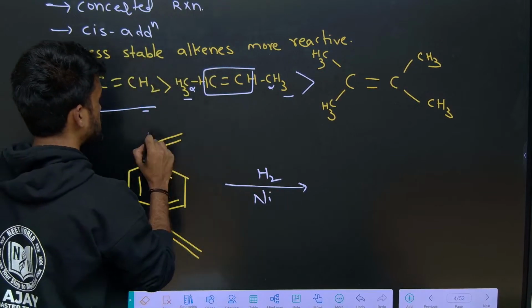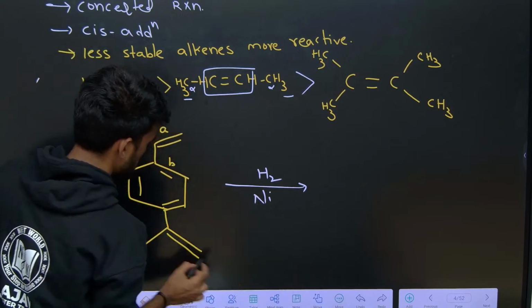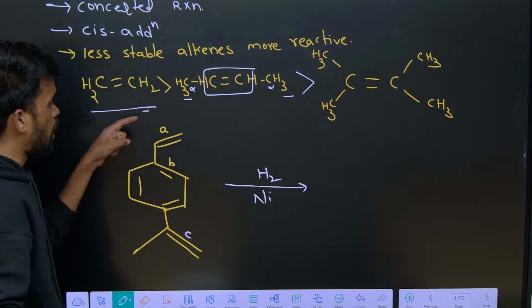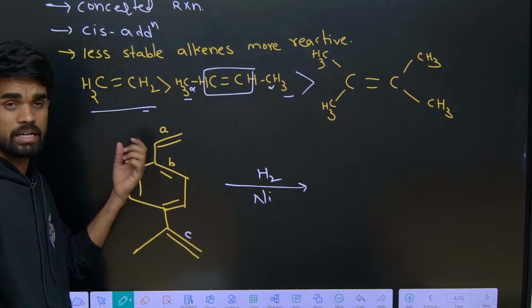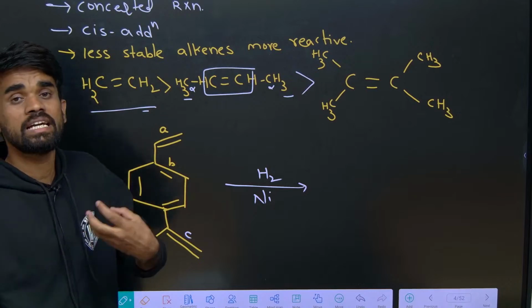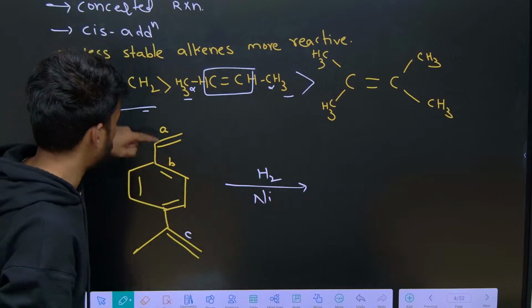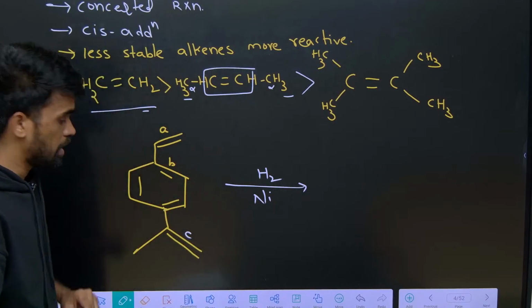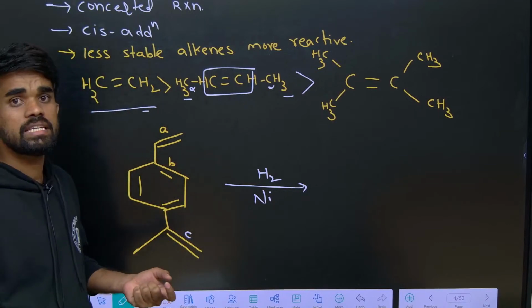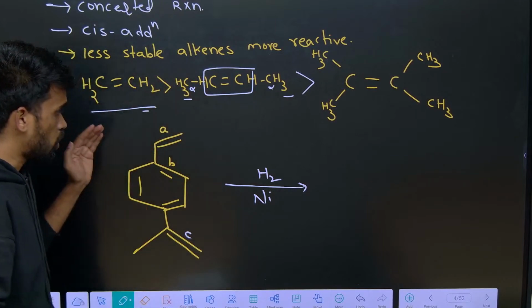So let us say this is A, this is B double bond, and this is C double bond. Now tell me, out of these A, B, C double bonds, pi bonds, which is hydrogenated easily, which is more reactive? Out of these A, B, C, which is easily hydrogenated in this process? Okay, so write their order.